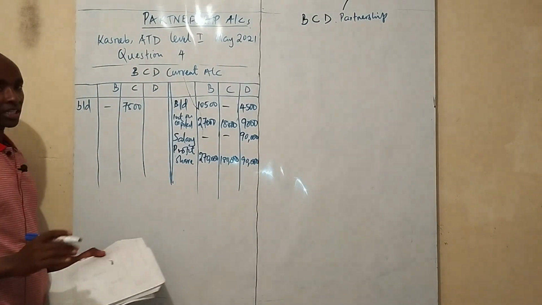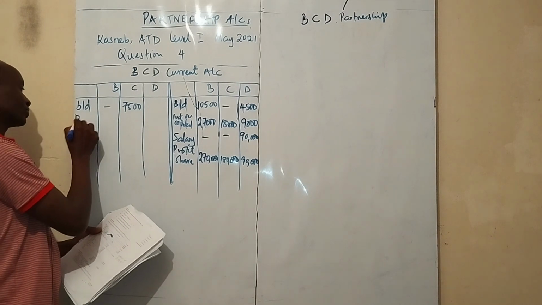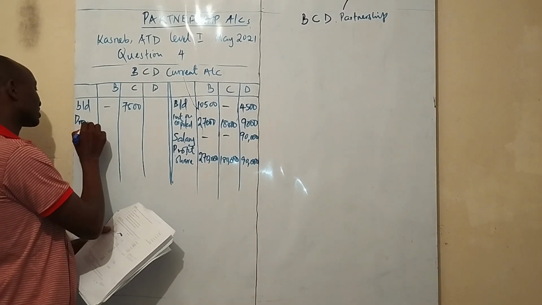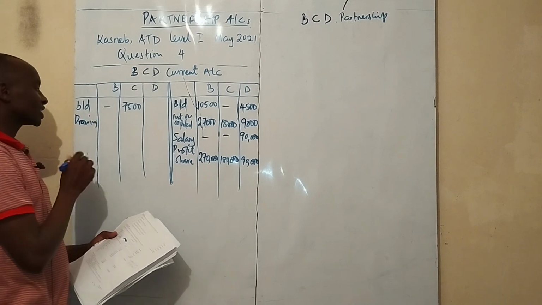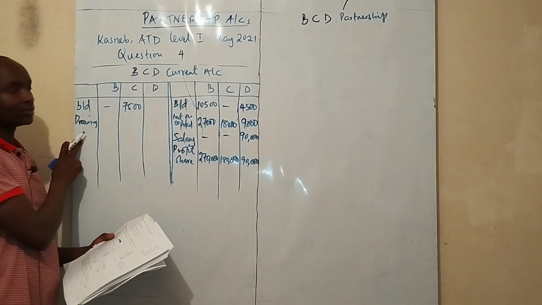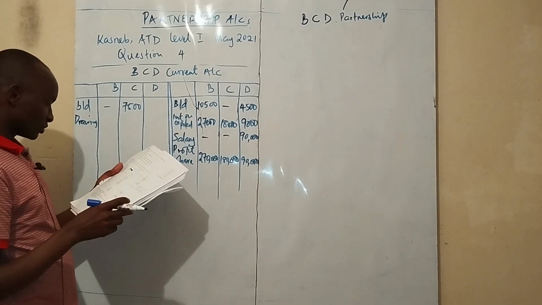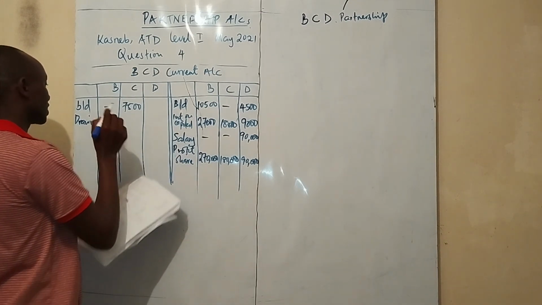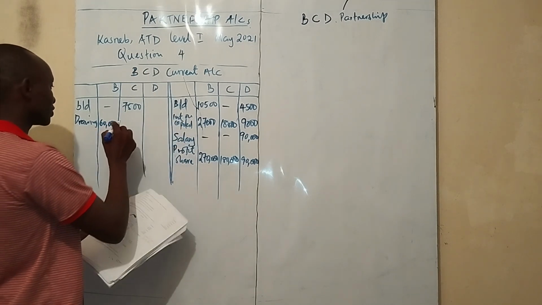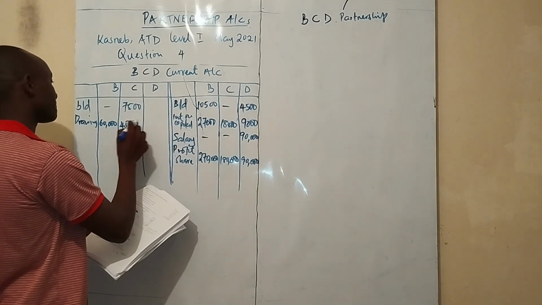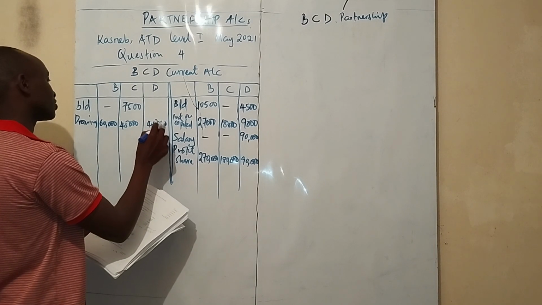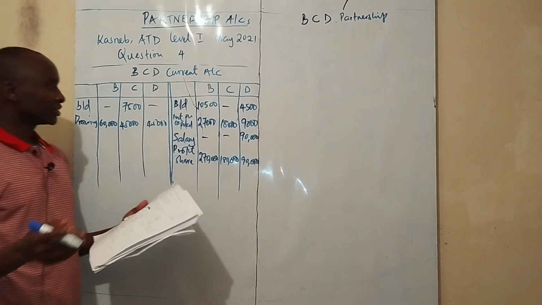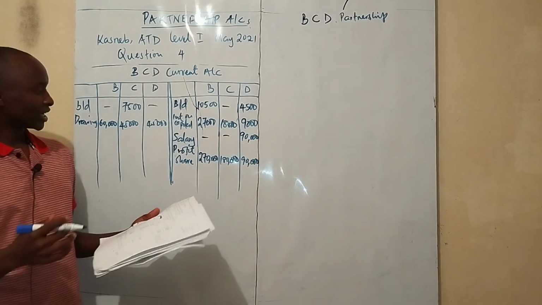And then on the debit side, I told you from our format of the current account that drawings and the interest on drawings will come on the debit side. So the drawings for Bondo is 60,000, and then for Chilungu is 45,000, and 45,000 also for Donde. So ladies and gentlemen, I don't think we have any other thing to include on the current account.